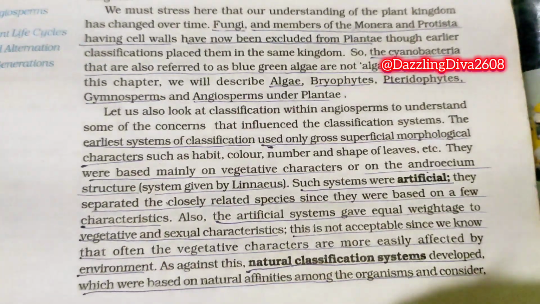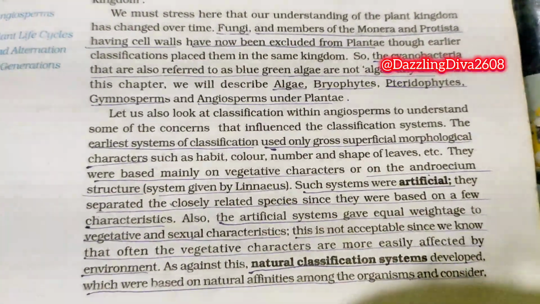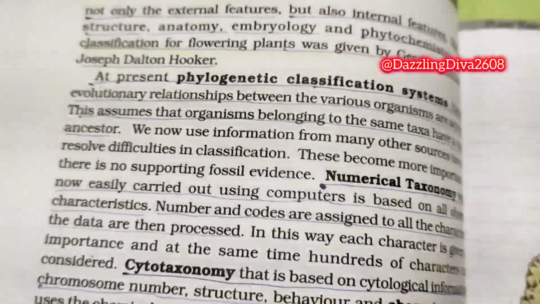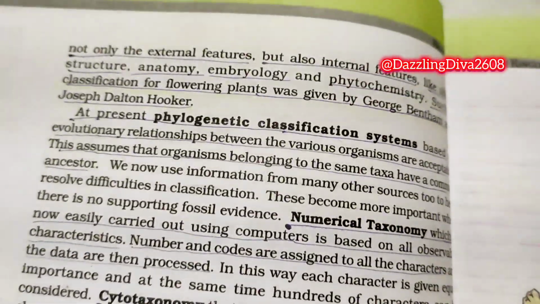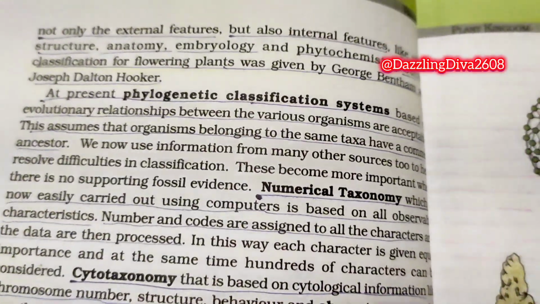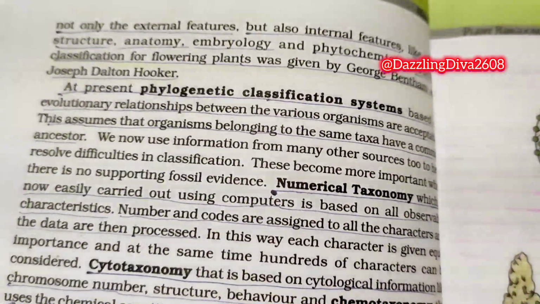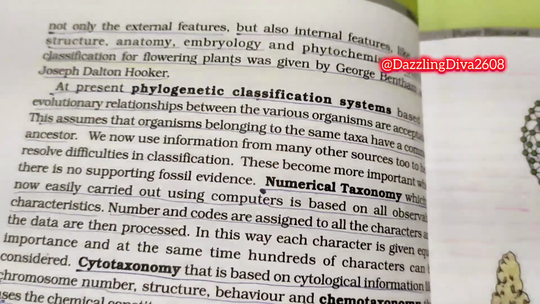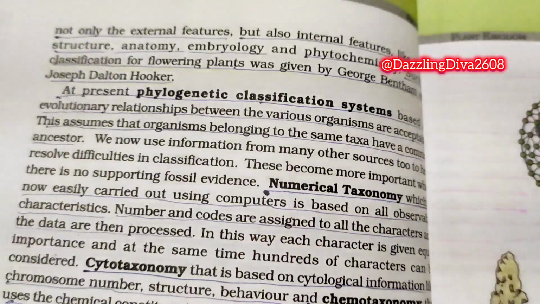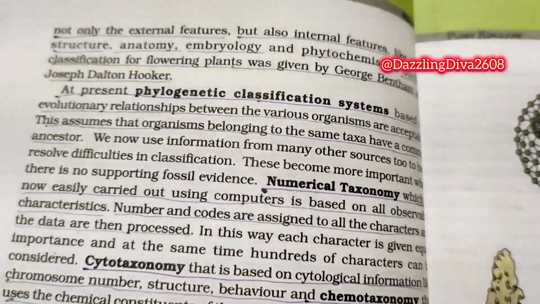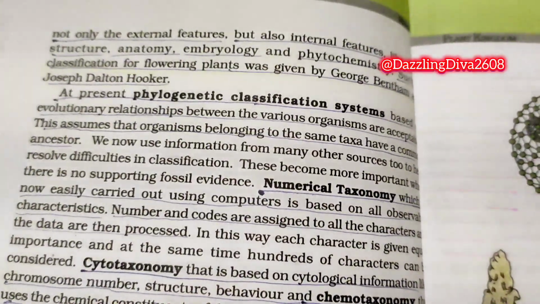As against this, natural classification systems developed which were based on natural affinities among the organisms and consider not only the external features but also internal features like ultrastructure, anatomy, embryology, and phytochemistry. Such classification for flowering plants was given by George Bentham and Joseph Dalton Hooker. At present, phylogenetic classification systems based on evolutionary relationships between the various organisms are acceptable. This assumes that organisms belonging to the same taxa have a common ancestor.